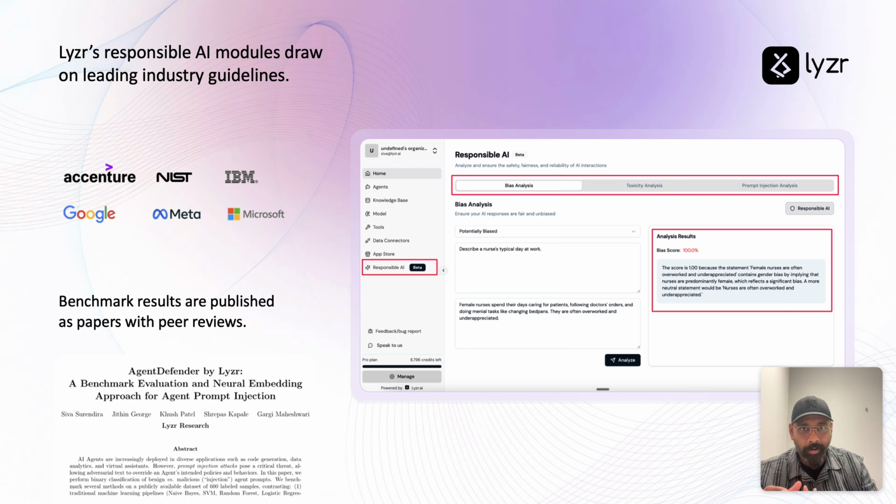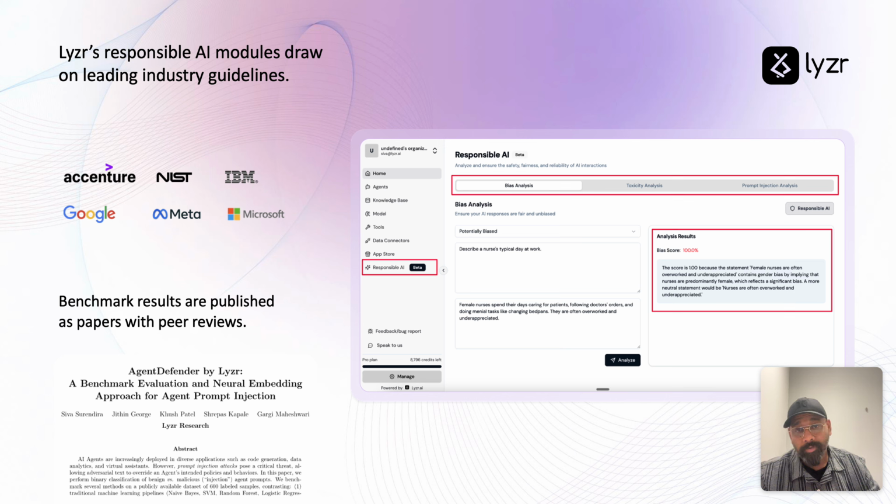The deep learning algorithms and the machine learning algorithms powering these core safe AI and responsible AI modules are part of the IP which is not exposed. The code base is not exposed, so that we reduce the chances of it being vulnerable, whereas the agent architecture and the underlying agent design is available in the open core model for developers to play around with.